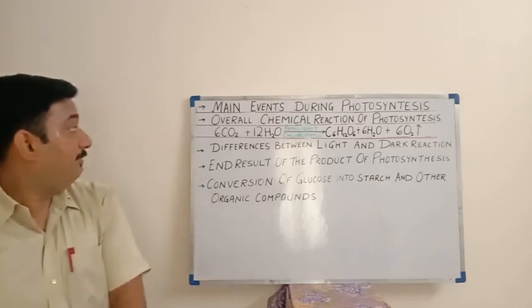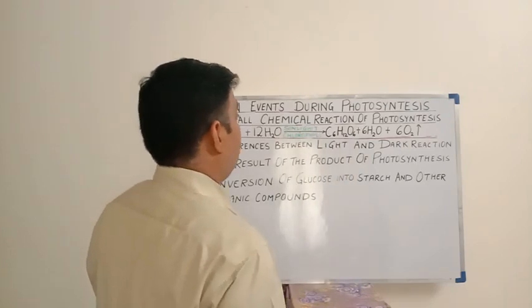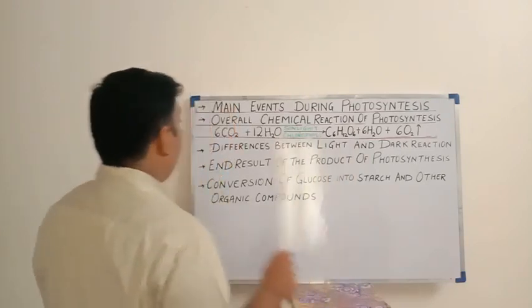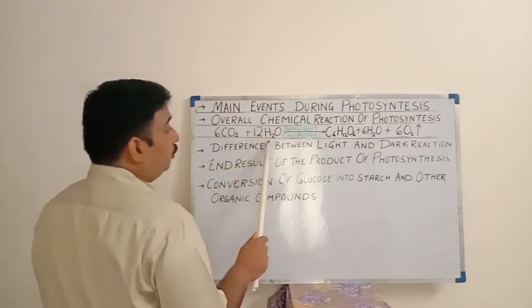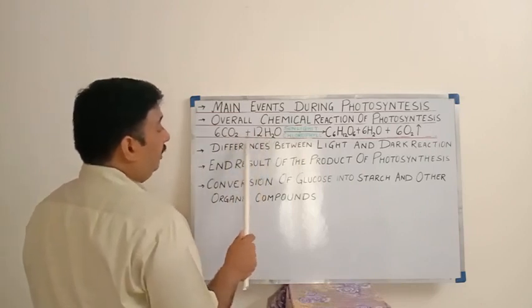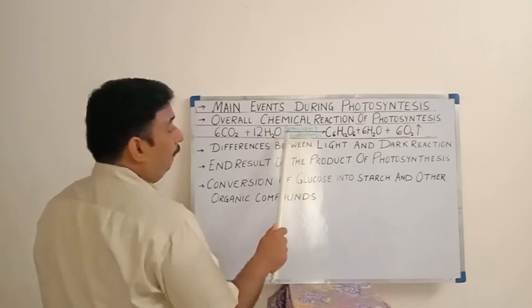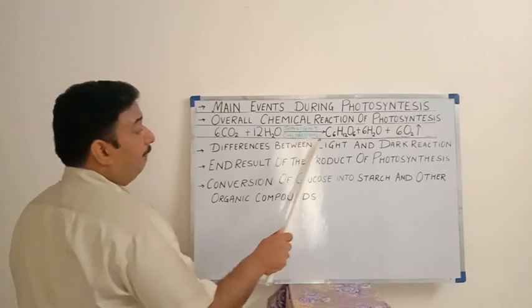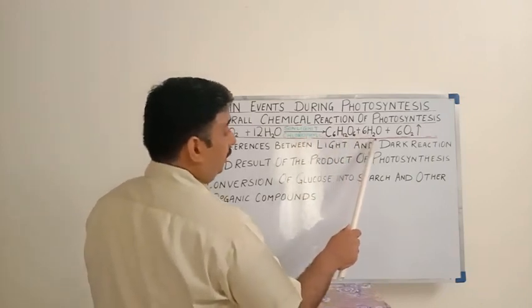Okay, so we can see here the overall chemical reaction of photosynthesis that takes place, where 6 molecules of carbon dioxide plus 12 molecules of water will combine in the presence of sunlight, means in the daytime, in the presence of chlorophyll pigment, and it will give 1 molecule of glucose, and 6 molecules of water are liberated.